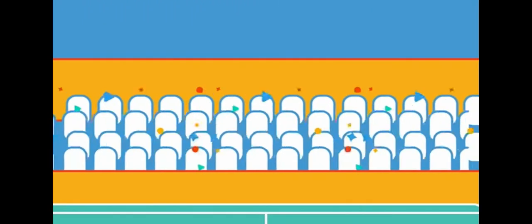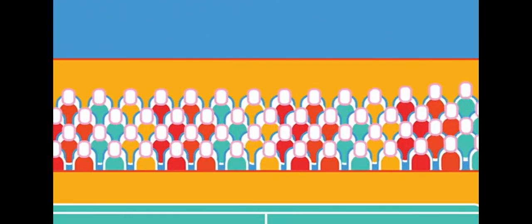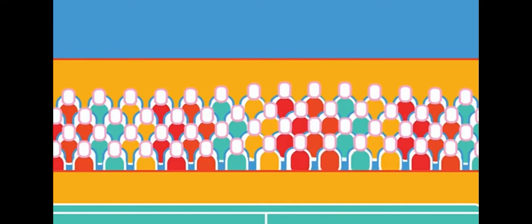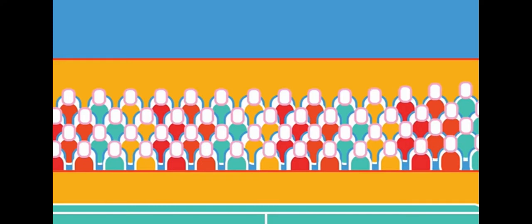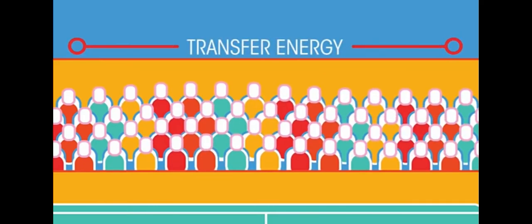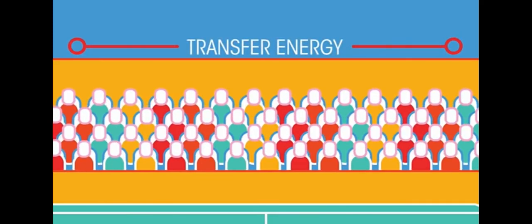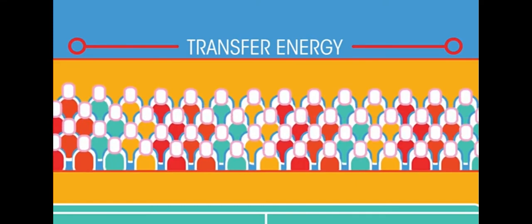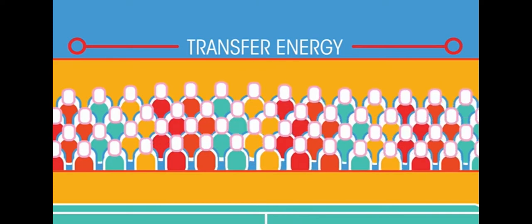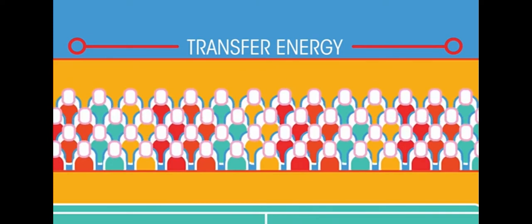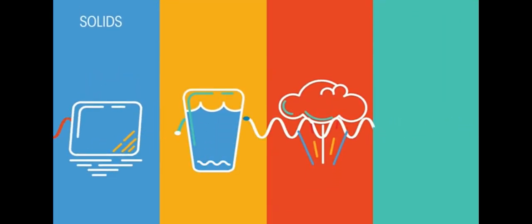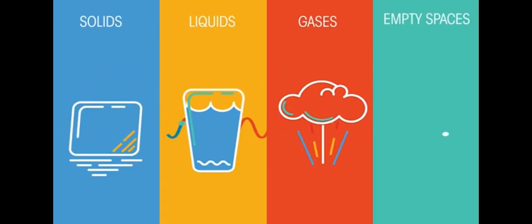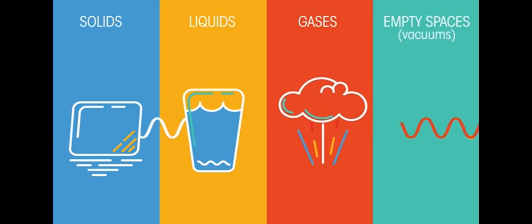Ever seen a Mexican wave at a sporting event? The effect is a pretty cool display that goes all around the stadium, but no one has had to move seats. All waves can transfer energy from one place to another without transferring any matter. This is done by a series of disturbances or vibrations that carry the energy. Just like the people in their seats, only moving up and down when it's their turn. Waves can transfer energy through solids, liquids, gases, and empty spaces, otherwise known as vacuums.